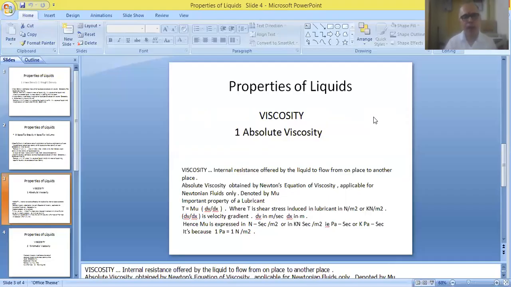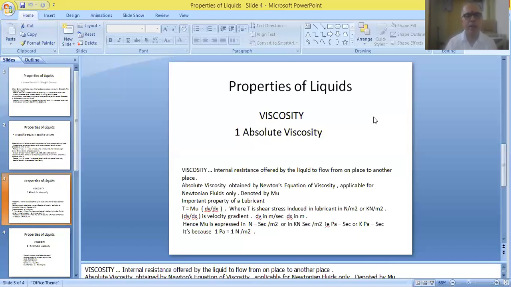That means on one hand, the liquid has a capacity to flow from one place to another place. That is called flowability. And on the other hand, it has the capacity to stay back at a particular place. This is called viscosity. So we have this definition: internal resistance offered by the liquid to prevent the flow from one place to another place is called the viscosity of the liquid.